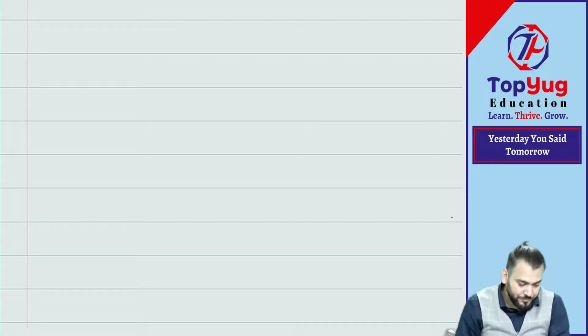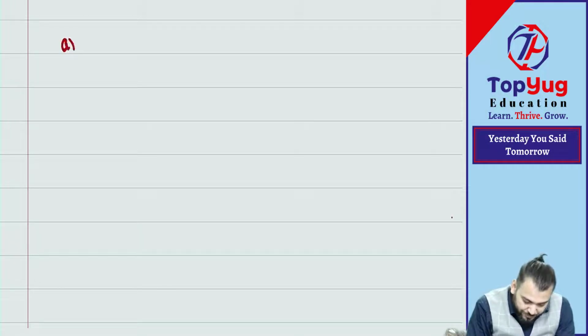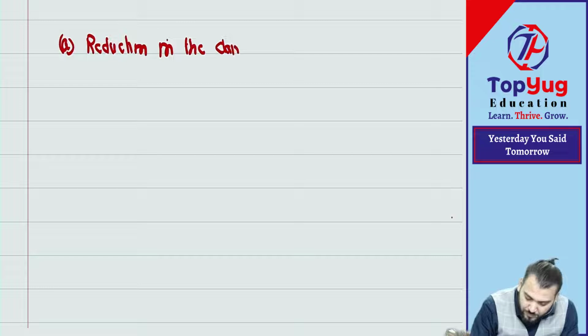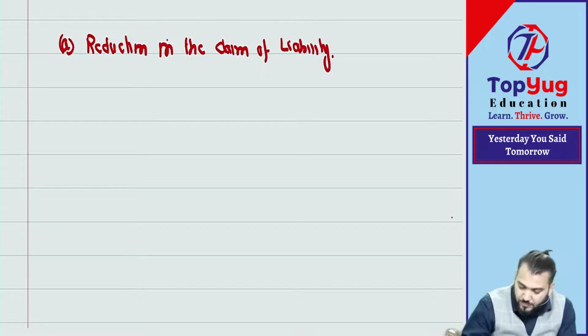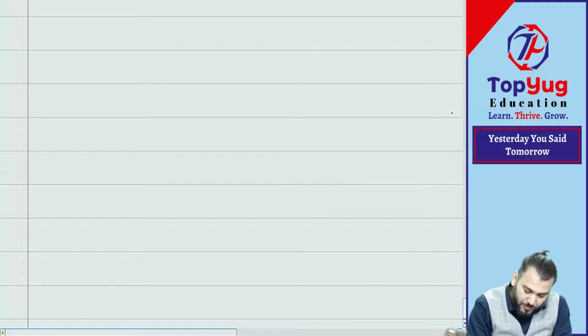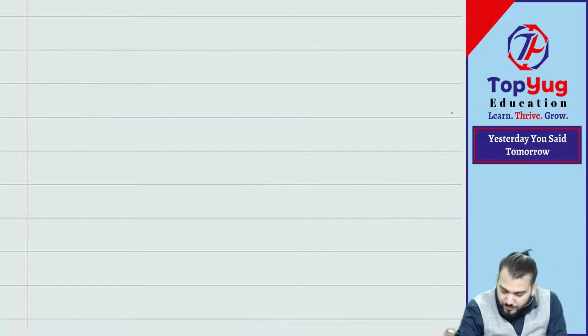Correct? Point number A: reduction in the claim of liability. But what would be the entry? Reduction in liability.